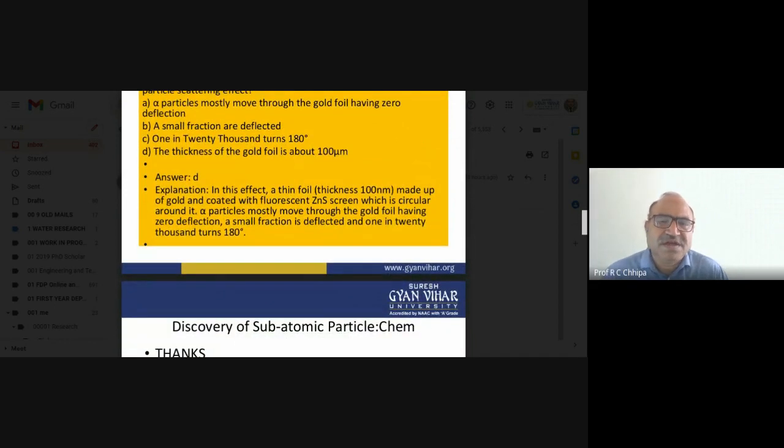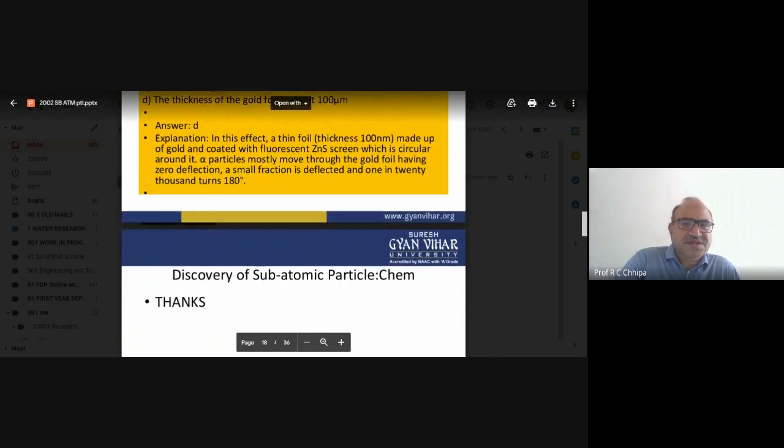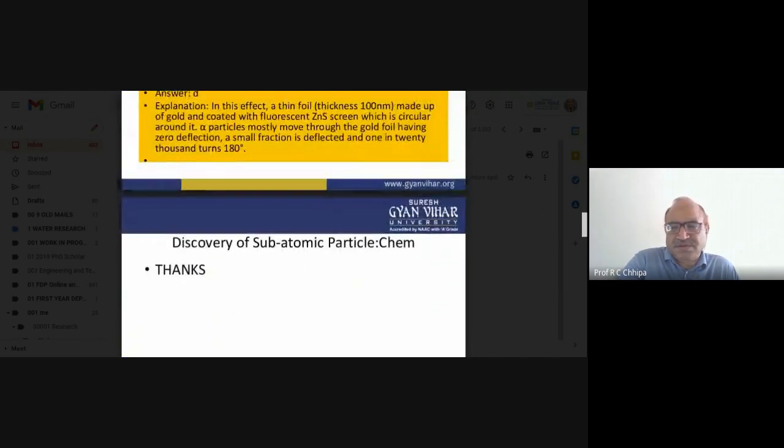Explanation: in this effect, the thin foil thickness is 100 nanometer, made up of gold, and coated with a fluorescent material. So the gold foil shows zero deflection for most particles.